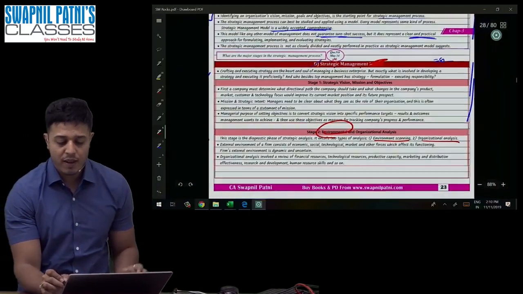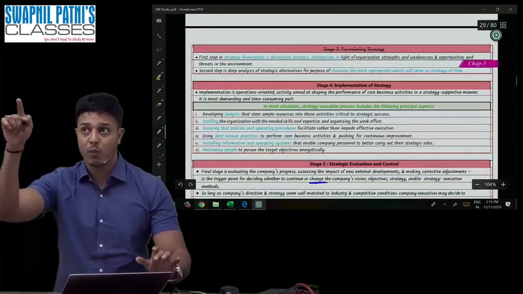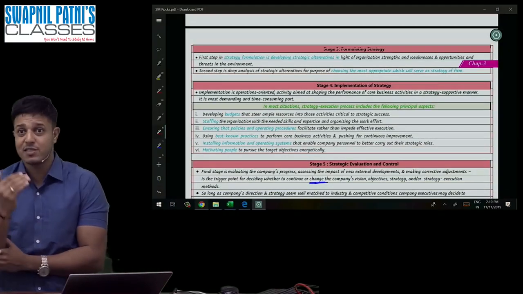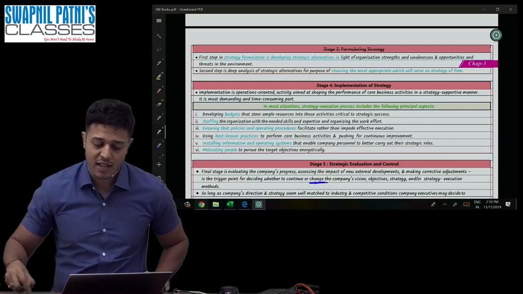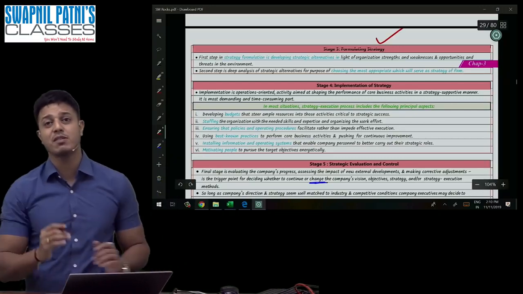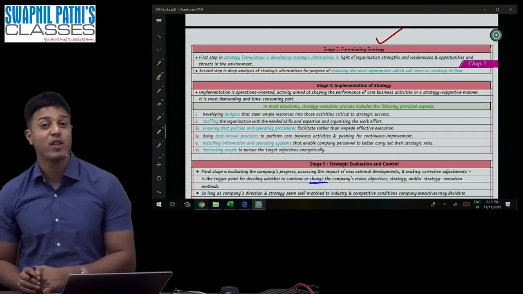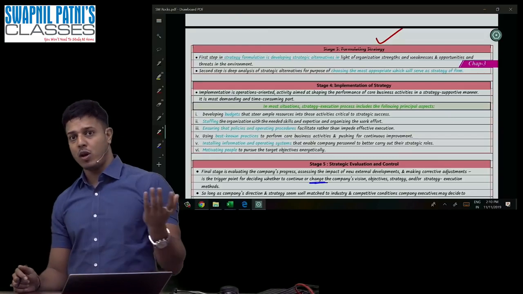What is point number 3? Now you want to bridge the gap between point number 1 and point number 2. You want to be on number 1, right now you are on number 2, and you want to bridge this gap. So you have to make strategies. Point number 3 is you frame strategies to become number 1, to shift from position number 2 to position number 1. It is called a strategy. Strategy is there to fulfill the gap between what you are and what you want to be.